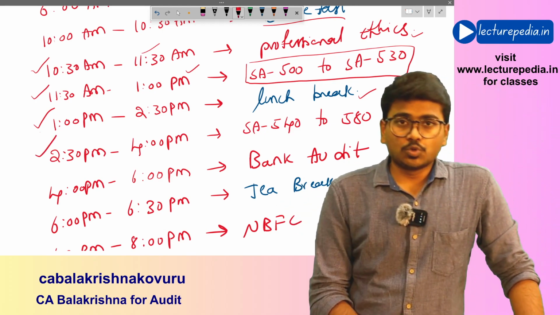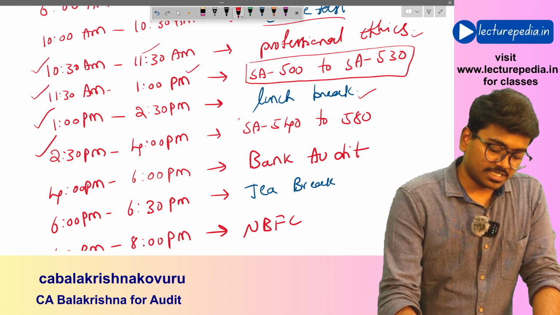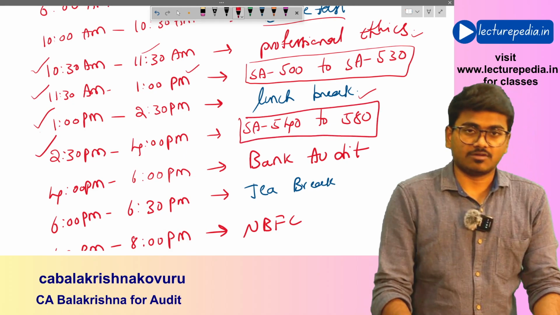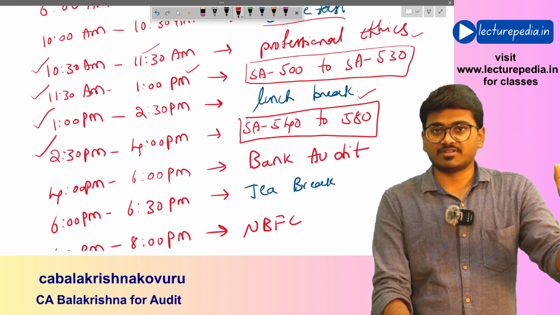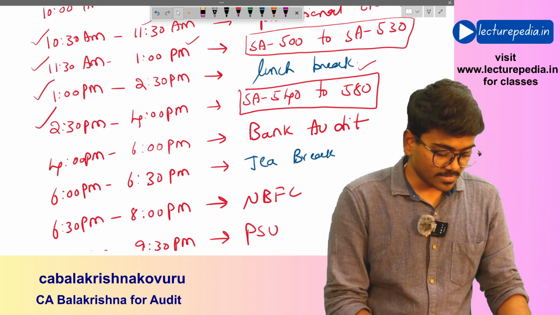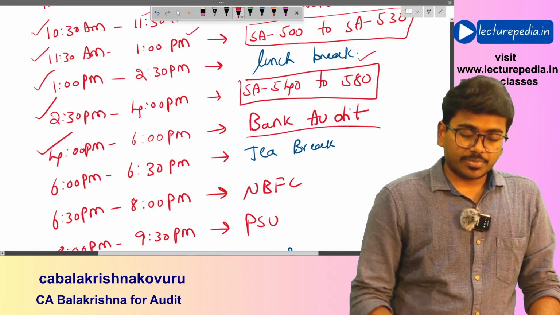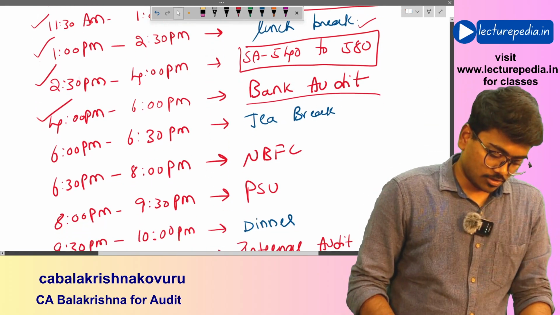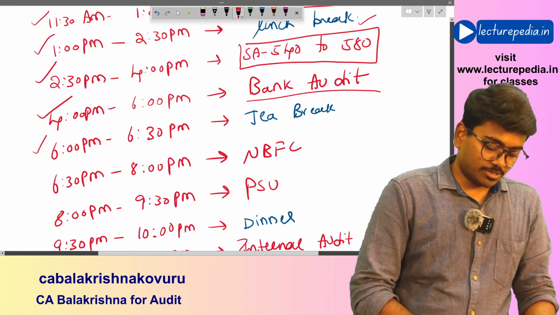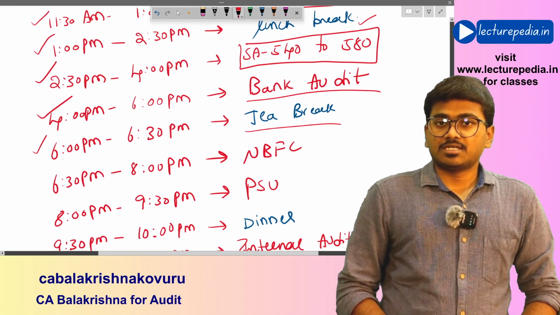Next, from 2:30 p.m. to 4 p.m. you complete the remaining standards of the 500 series: 540, 550, 560, 570, 580. Next, from 4 p.m. to 6 p.m. you will complete bank audit. 2 hours you will spend. After that, 6 p.m. to 6:30 p.m. you will take a tea break.